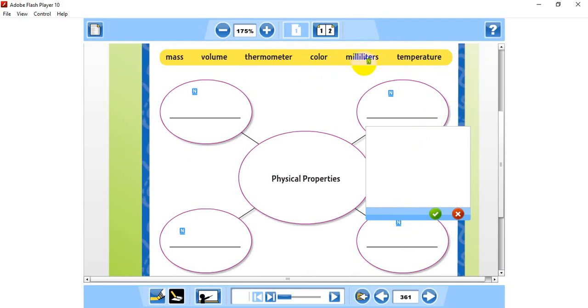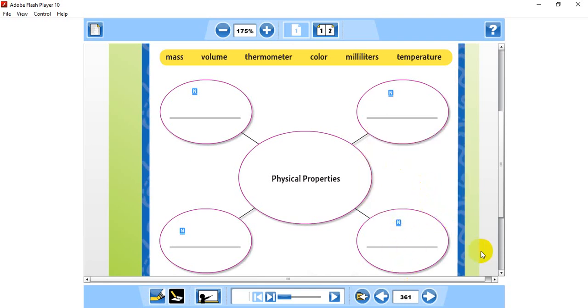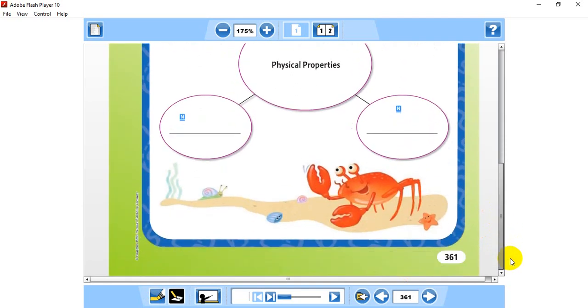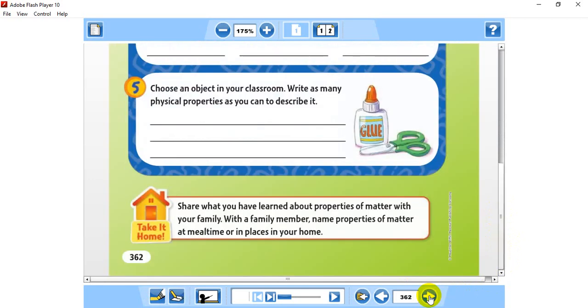Okay, guys? If you measure the volume of the liquid, which unit do you use? Milliliter. So what about temperature? Temperature is the correct answer, the physical property that we always measure. So the last one here is temperature. Let's go down a little bit to see if we have some questions. No, we don't have any question here. So let's go to the next page now. Page 362.